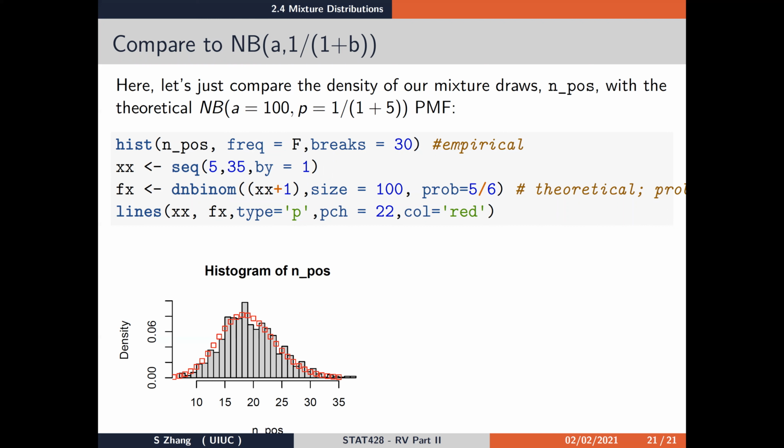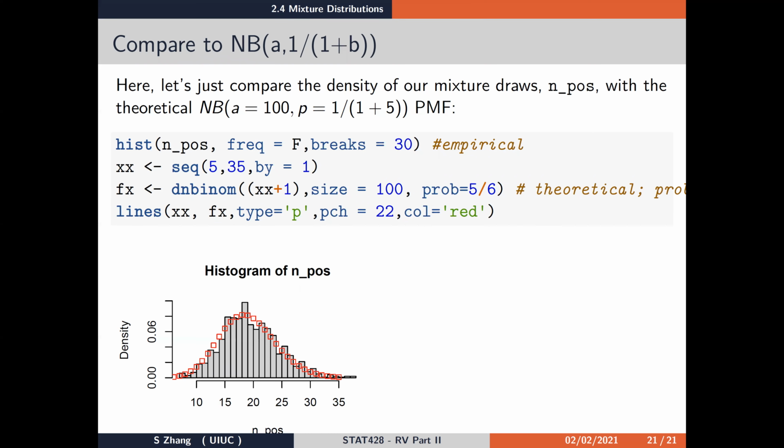Then we can use the built-in R function, dnbinom. nbinom stands for negative binomial, to find the corresponding probability mass for each of these possible outcomes between 5 and 35. If you read the documentation for nbinom in R, you will find that R's parameterization of the negative binomial distribution is slightly different from ours.